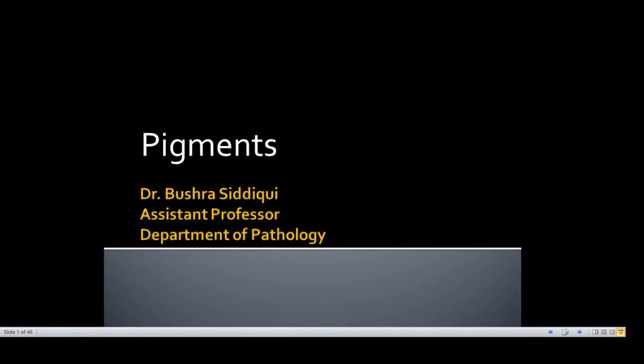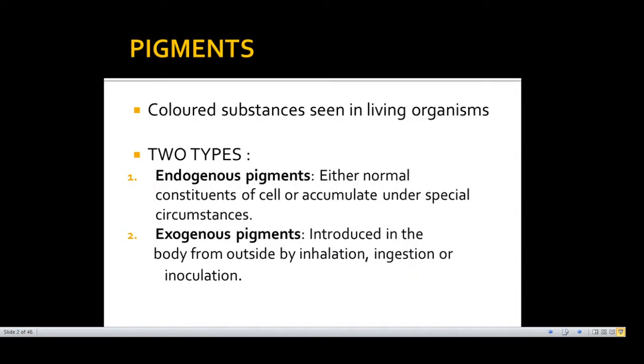Okay, so we'll be discussing pigments. Now, what are pigments? Pigments are colored substances seen in living organisms. They may be endogenous pigments, which are normally present in the body and get accumulated in certain conditions, or they may be exogenous pigments, which enter inside the body through inhalation, ingestion, or inoculation.